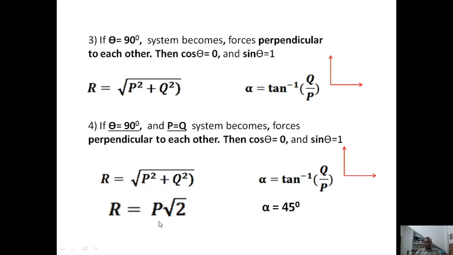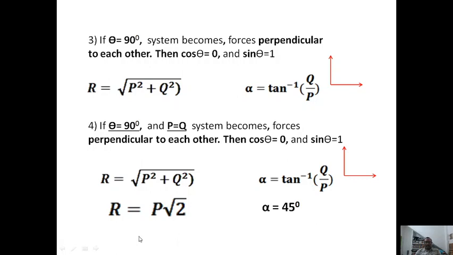In the objective bits, they will give the resultant as 1.414p, or 2 by root 2 p. They just want to manipulate that answer, so you should be aware of this value and how it can be manipulated.